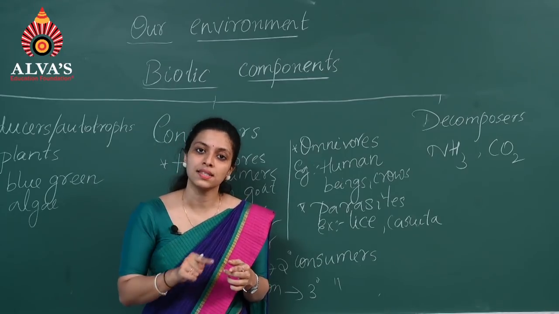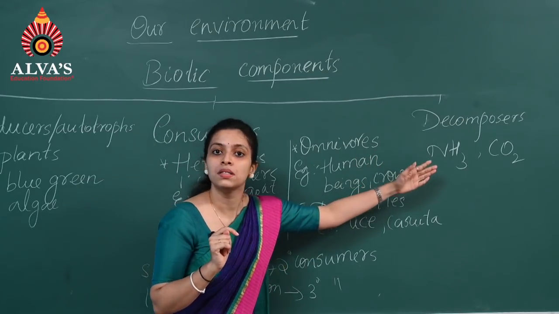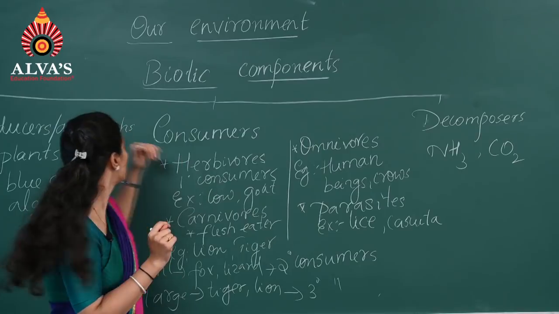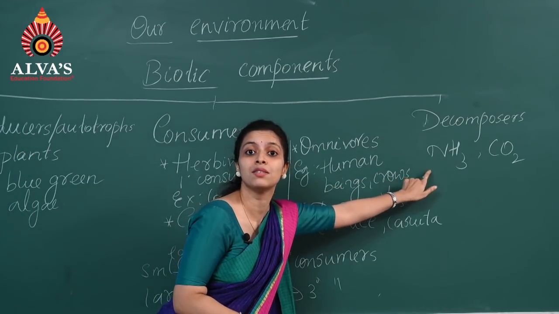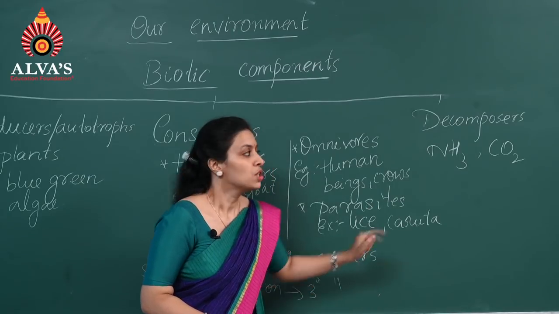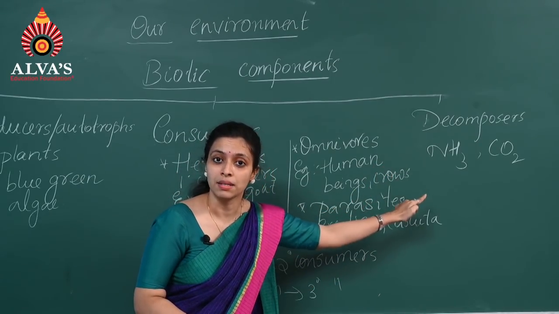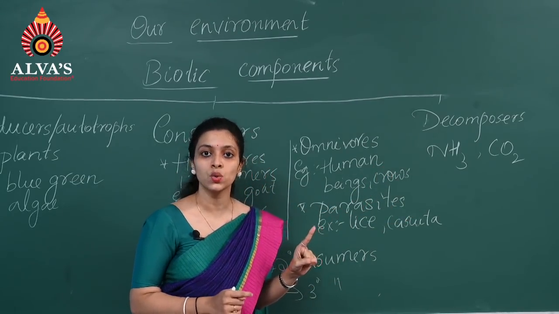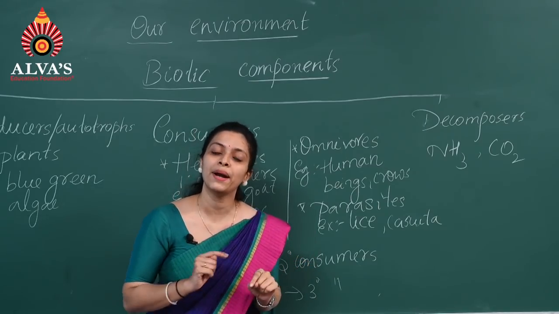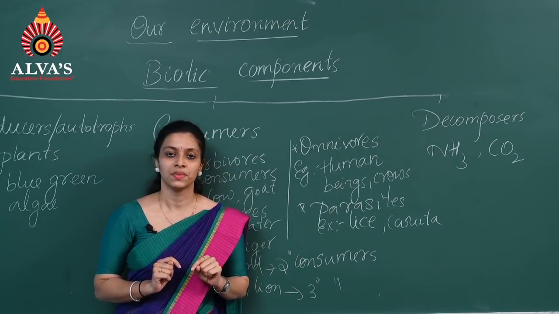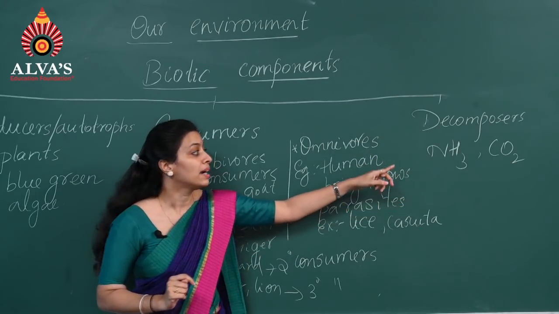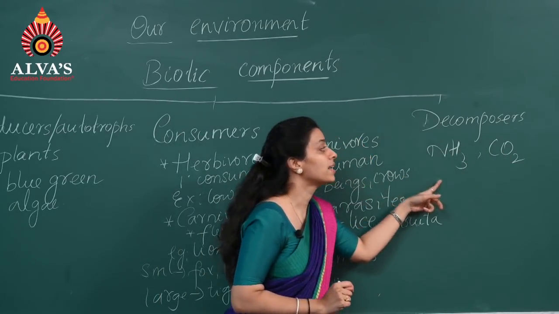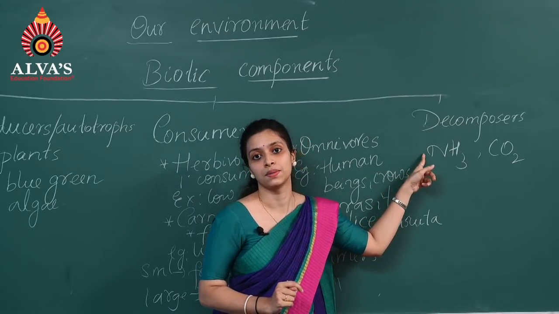And because of this, the cycle continues. What happens? The ammonia and the carbon dioxide will be used by the producers again. So the cycle is maintained because of the presence of decomposers. So decomposers are the organisms which do not have the capacity to synthesize their own food. They depend on the dead and decaying matter. They decompose the organic matter, and simple substances like ammonia and carbon dioxide are produced.